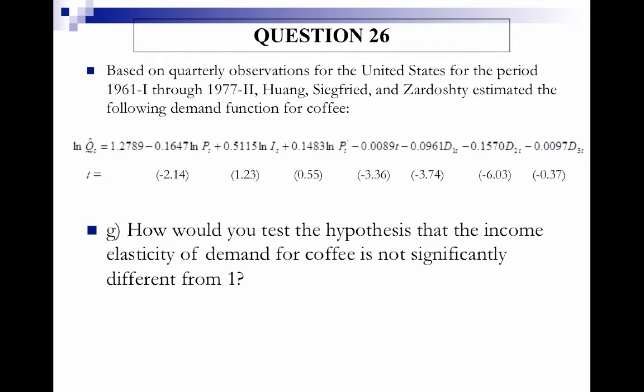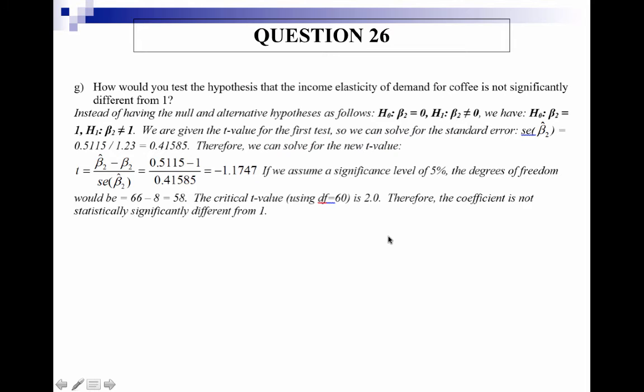How would we test the hypothesis that income elasticity of demand for coffee is not significantly different from 1? So this is, again, different from our default null and alternative hypotheses because we're looking at 1 rather than 0, and the t statistics that are always reported are based on values of 0 for the null and alternative hypotheses. So we do need to keep that in mind.